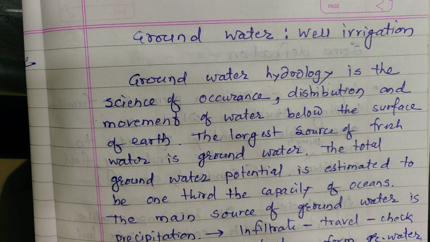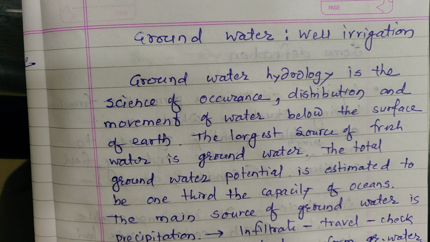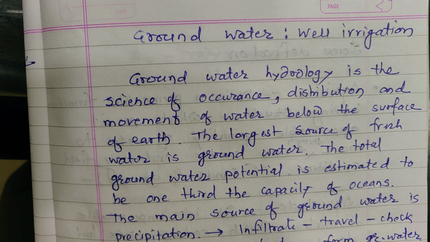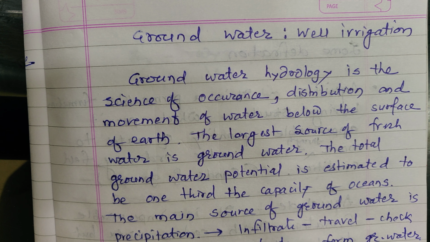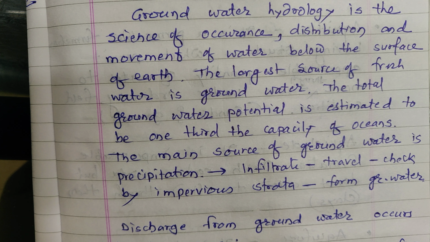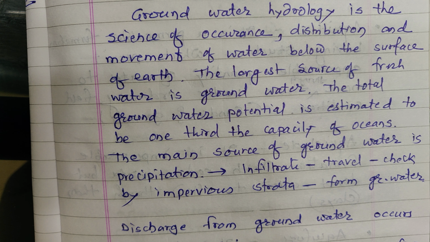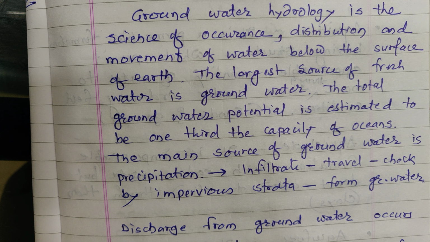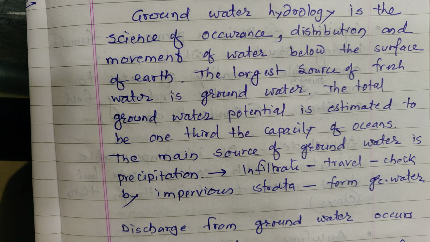The total groundwater potential is estimated to be 1/3 of the total capacity of ocean. The main source of groundwater is precipitation. After precipitation, when it reaches the ground, some part infiltrates, travels in the ground and is checked by the impervious strata, which forms the groundwater.